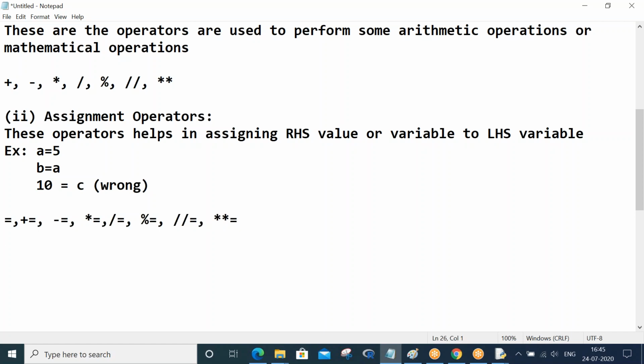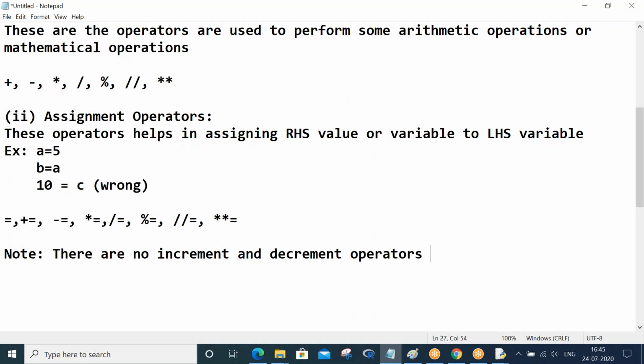Let me highlight one important point here. There are no increment and decrement operators in Python. If you know at least one language like C, you use plus plus and minus minus to increment your variable value, right? These kinds of operators are not there in Python. So you may get this doubt: then how do we increment a variable value by 1? That I am going to show now in the example.